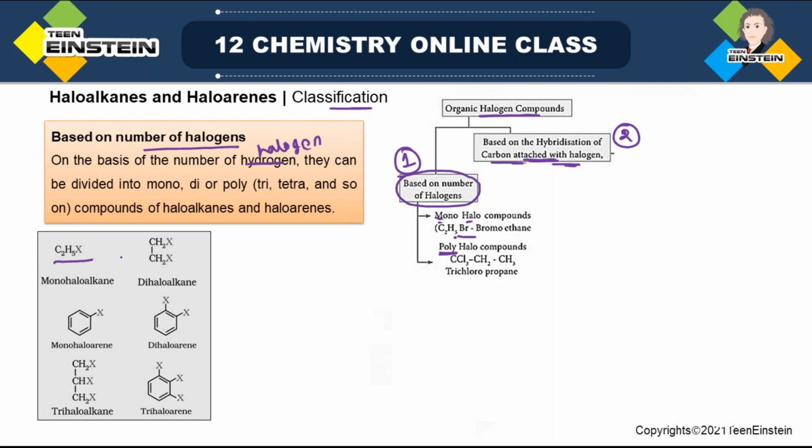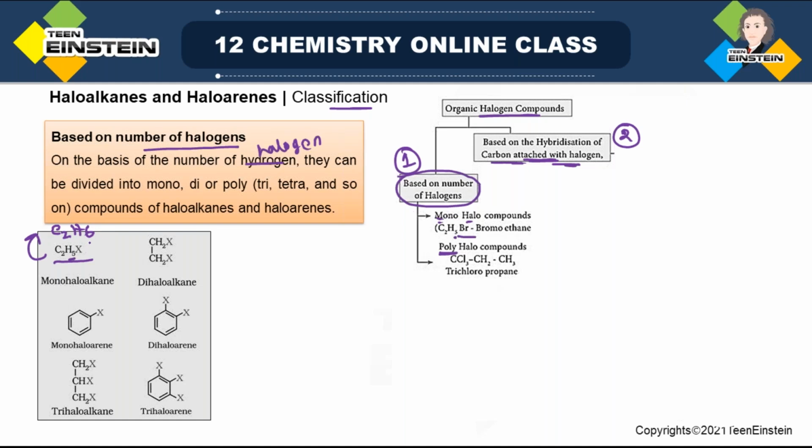The corresponding alkane will be C2H6, because here it is 5 hydrogen, but when you are removing the X, you have to place H. So this is the mother compound from which you are making the halo derivative, C2H5X. You have replaced one H of ethane, that is C2H6, by a halogen atom. That is why it is monohaloalkane.